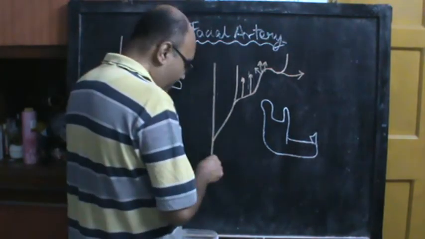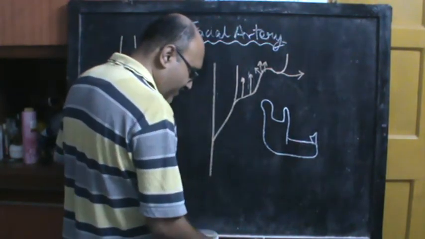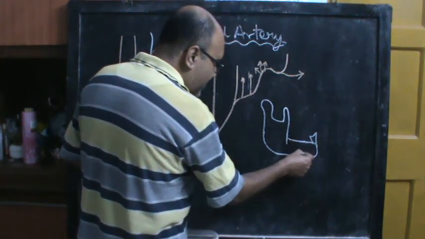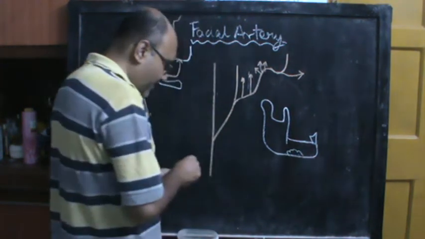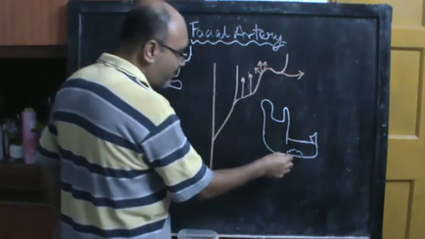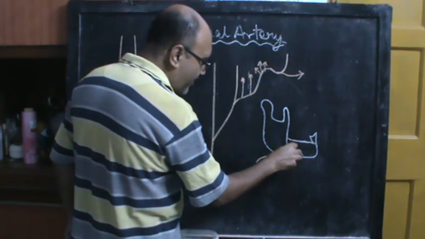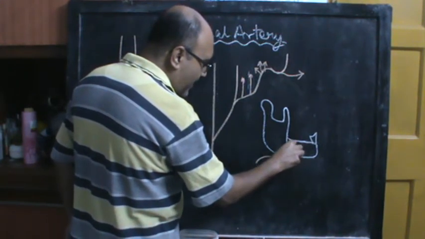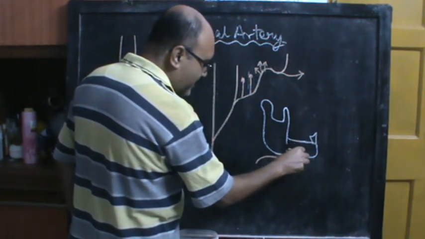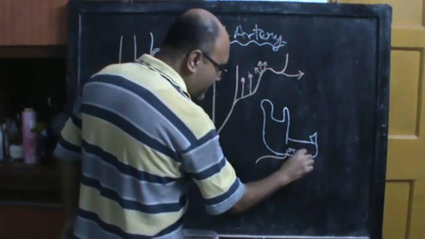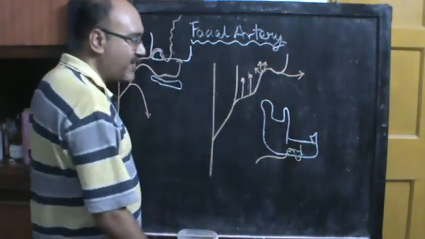And somewhere deep to the mandible you have the submandibular salivary gland. So somewhere here you have the submandibular salivary gland. Now what this facial artery is doing over here, it is coming like this and it is going deep to the submandibular salivary gland, and then it is passing between the submandibular salivary gland and the mandible, and it is hooking up and it is going over the face.